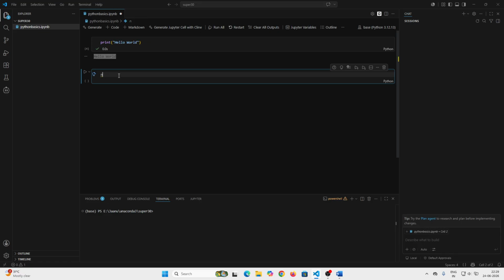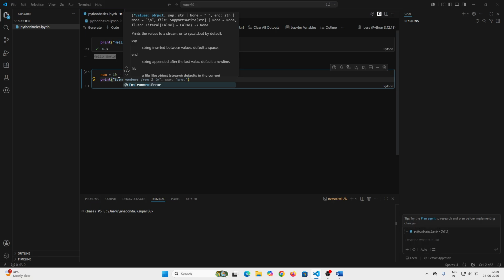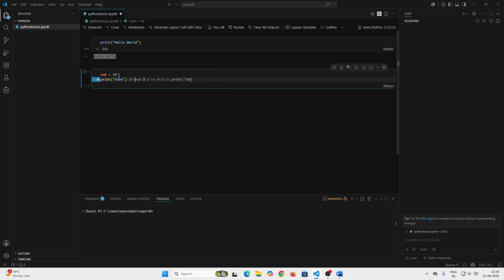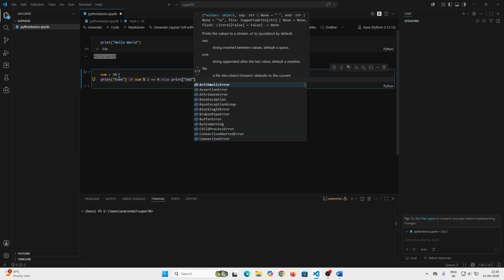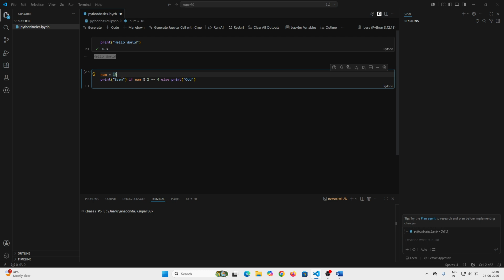I'm taking a variable number and assigning 10 to it. Then, in the code, print even if number modulo 2 is equal to 0, else print odd. See, in the code, I just assign 10 to a number, and I'm going to find out whether it is an even number or an odd number.